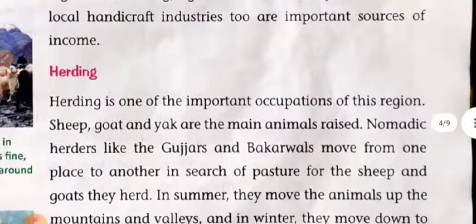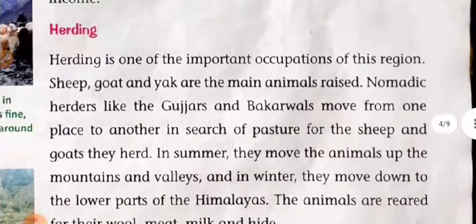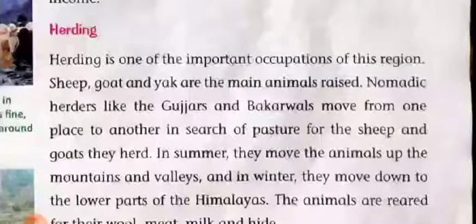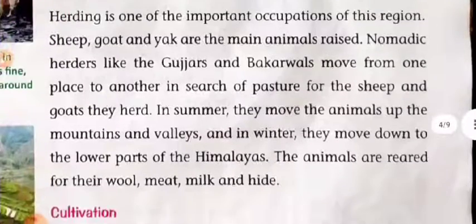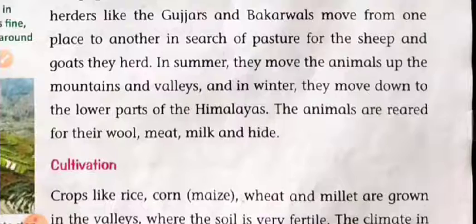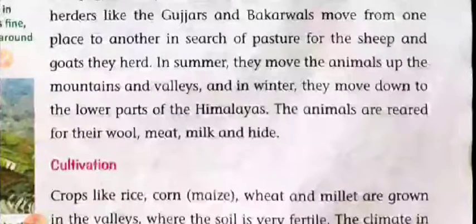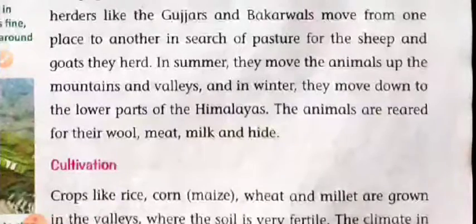Herding. Herding is one of the important occupations of this region. Sheep, goat and yak are the main animals raised. Nomadic herders like Gujjars and Bakarwals move from one place to another in search of pasture for the sheep and goats they herd. In summer, they move the animals up the mountains and valleys, and in winter, they move down to the lower parts of the Himalayas. The animals are reared for wool, meat, milk, and hide. Hide means leather.